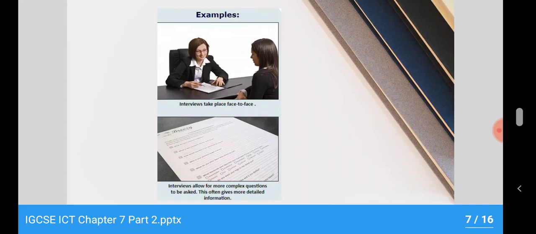So these are the examples. It may be face to face, or it may sometimes be online also, as when you are giving 5 stars for an application, you are rating the application. It's a kind of analysis. So the employee will give you the answer, and the interviewer will fill in the form, and at the end of that they will come to a conclusion.